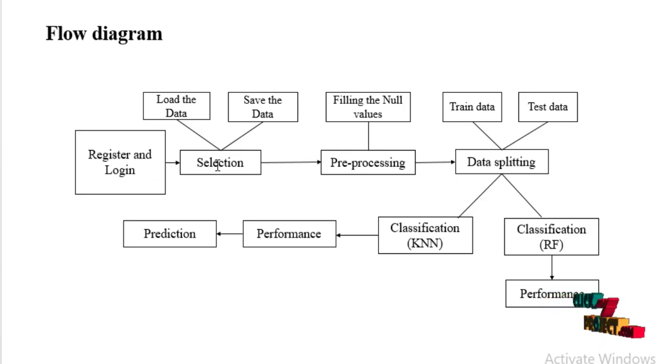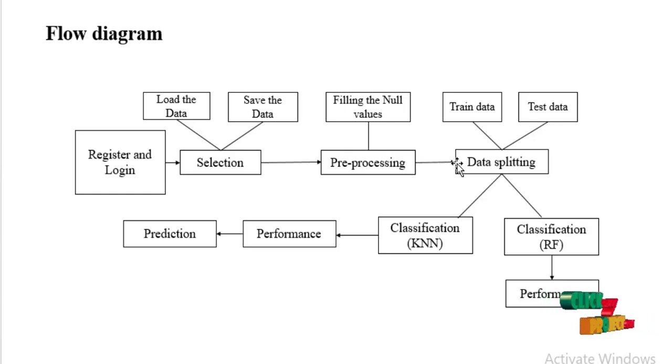Next we move to the selection part. Here we will select the dataset file for further process of machine learning. Here the data will be loaded and saved in the database. Then it is carried to the pre-processing process. Here it will check the null values and fill them with a value like 0.